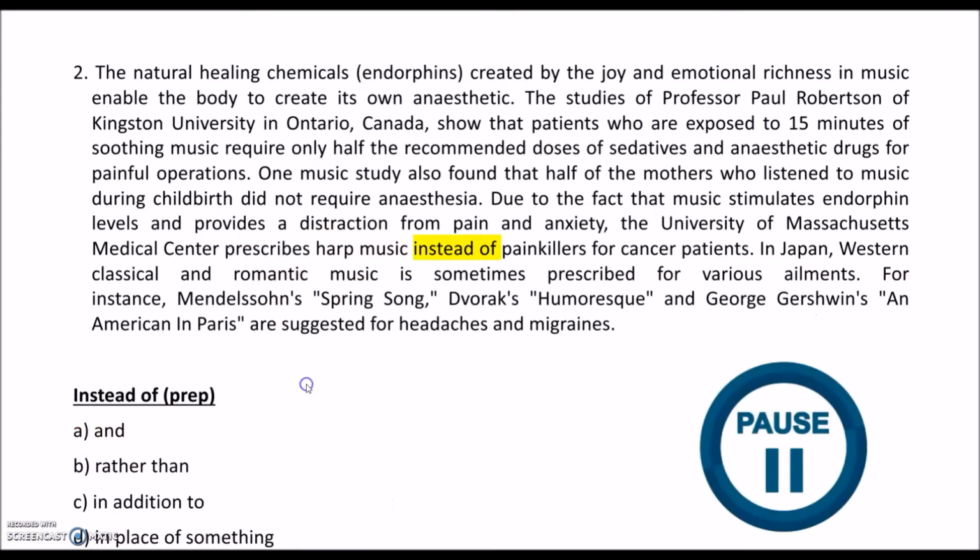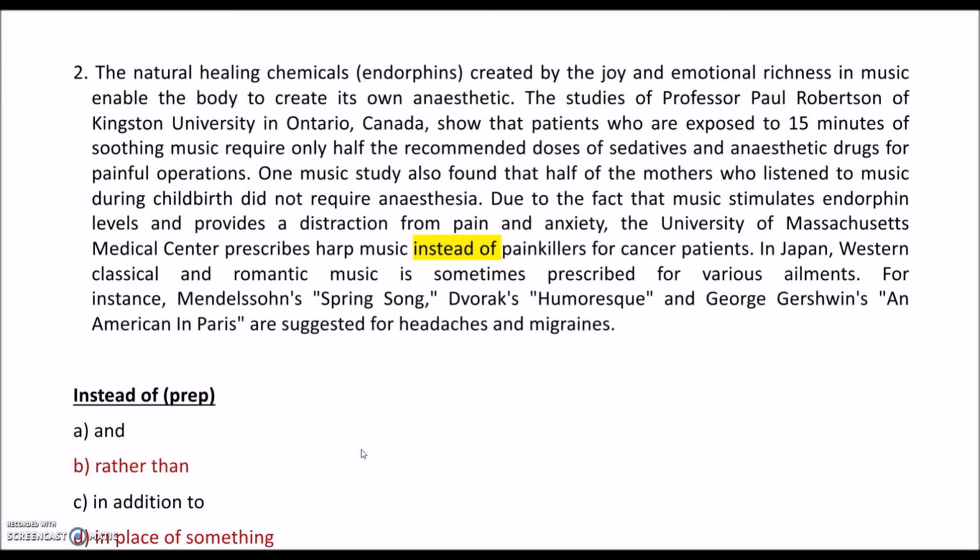The next word is instead of, and it's a preposition. The synonym for instead of might be rather than and in place of, so in place of something. So the doctors here tell the patients to listen to harp music, not to use painkillers. Okay, so rather than, in place of can be the synonyms of instead of.